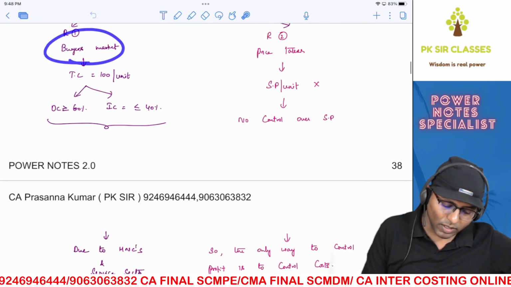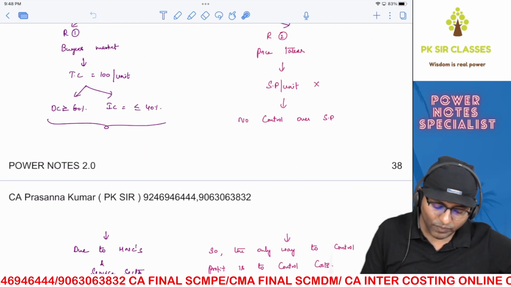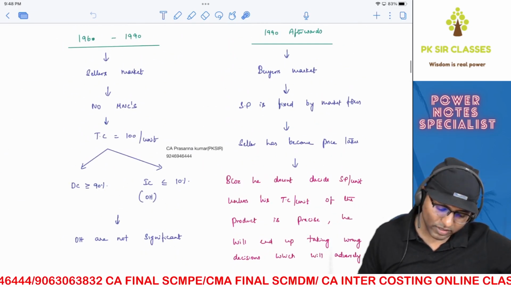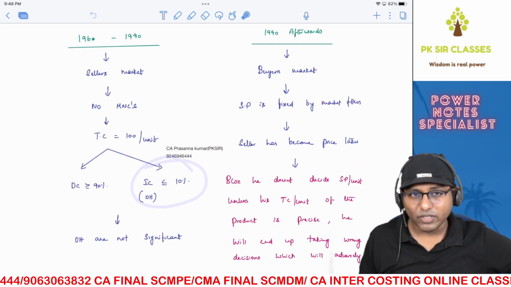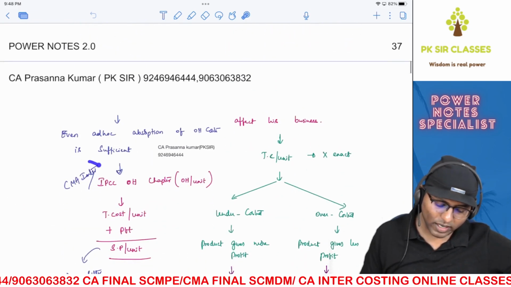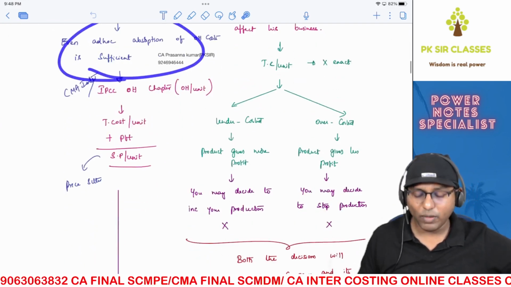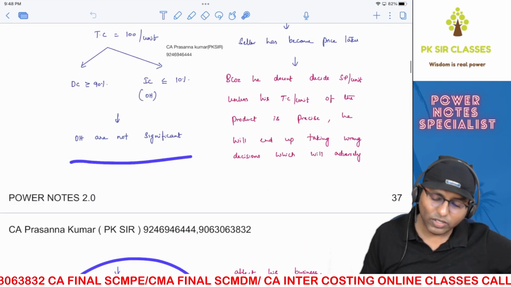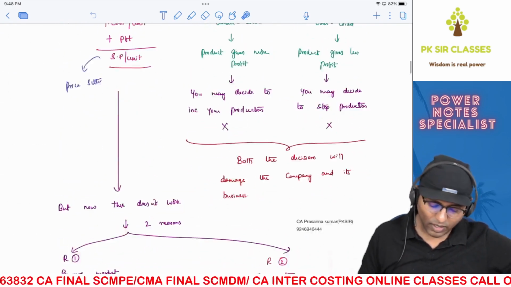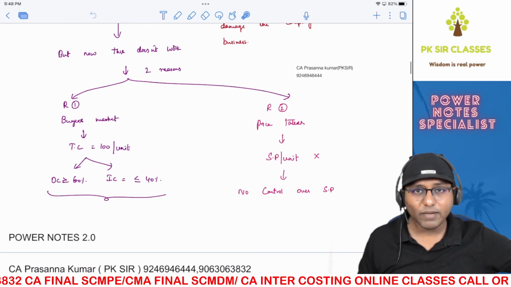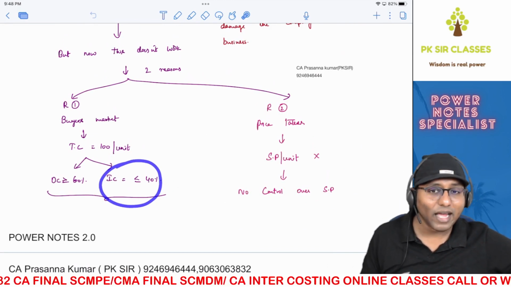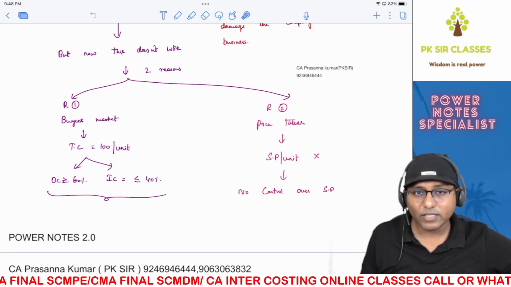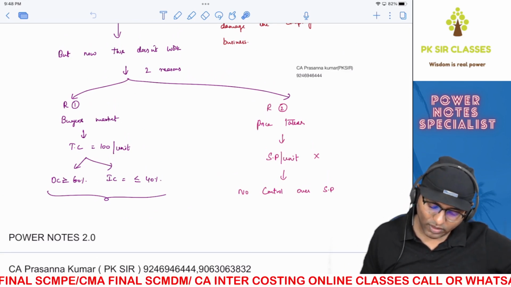Apart from that, suppose total cost is 100 per unit, now indirect cost is almost like 40%. Earlier, when we studied this, it was less than 10%, right? When you were following that blind method of absorbing overheads, or ad hoc absorption method, it was working fine at that point of time. Why? Because overheads were not significant. It was less than 10%. But now you cannot follow the same blind method of absorbing overheads when your overheads are as high as 40%, due to MNCs and due to the change in the way you're doing business once the buyer's market situation has come into picture.